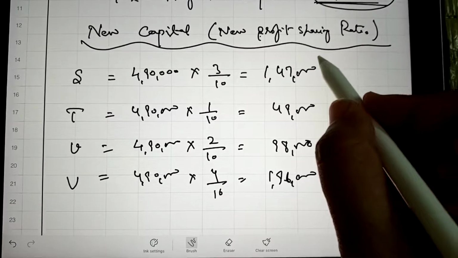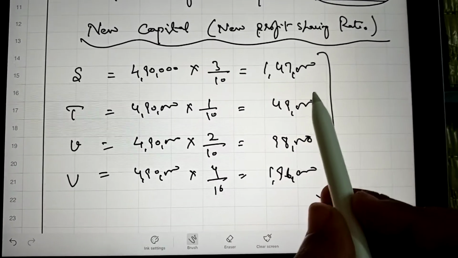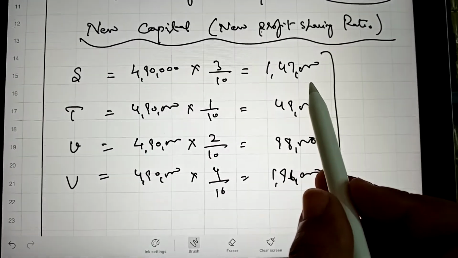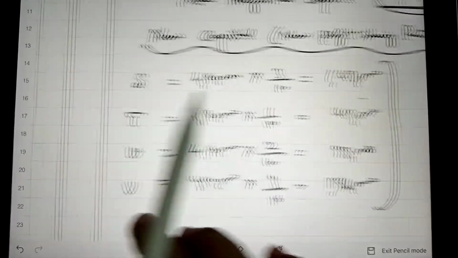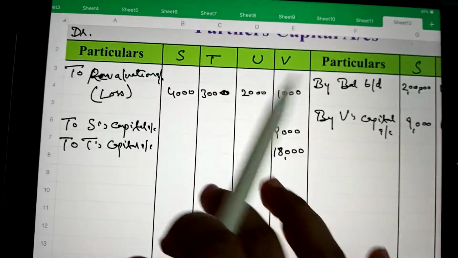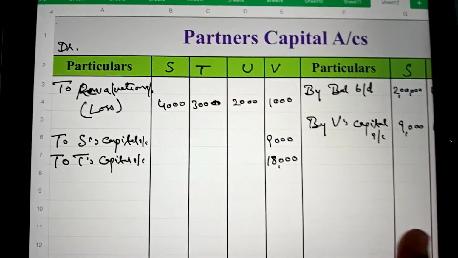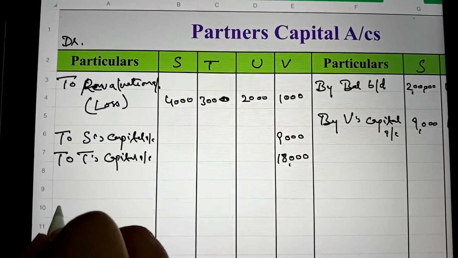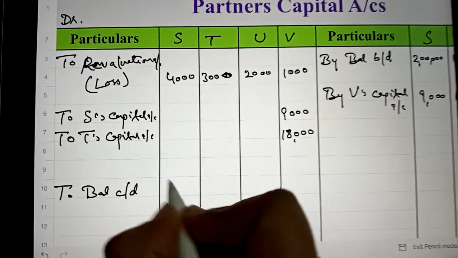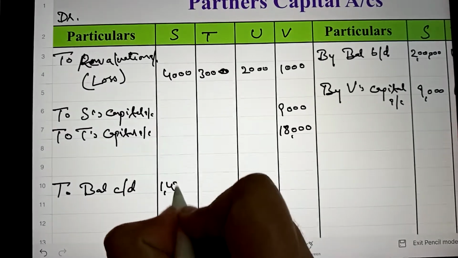Now this balance of new capital will be transferred to the debit side of the partners' capital account. So on the debit side we will write to balance carried down 1,47,000.